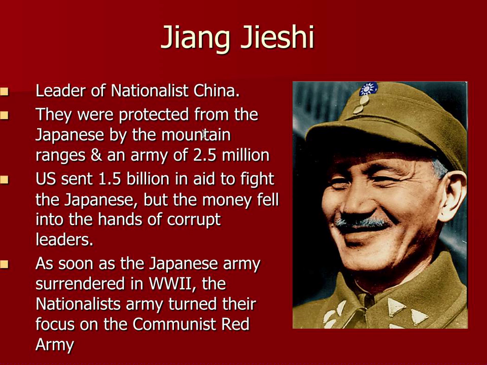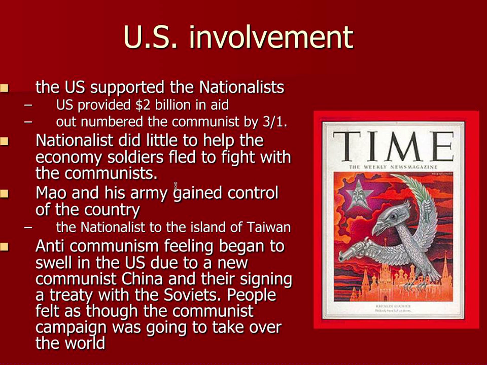And so once World War II is over in China, the nationalists try to fight the communist Red Army. And this is where we get involved with the hostility between the U.S. and the Soviet Union. The United States supports the nationalists, even though they have a corrupt leader, because of the Truman Doctrine, where we support people who are not communist, because we want to contain communism. The communists are outnumbered 3-1, but the nationalists do not do a good job leading. Since the economy gets worse and worse in China during the Cold War era, a lot of the soldiers go and join the communists.